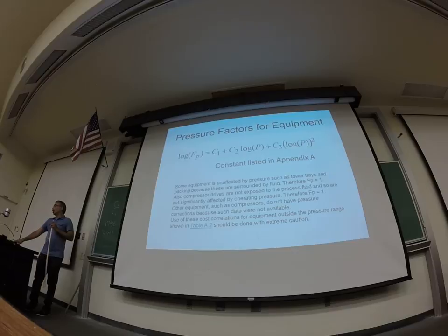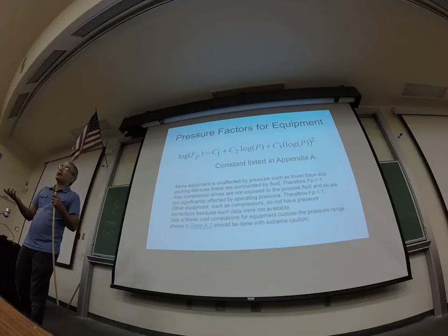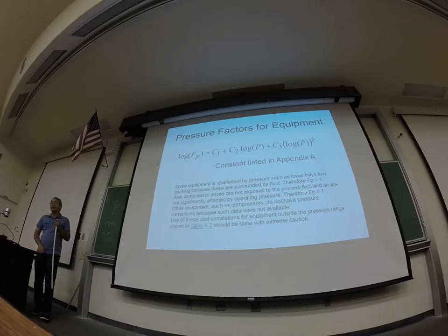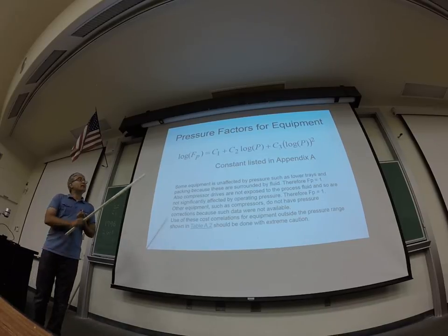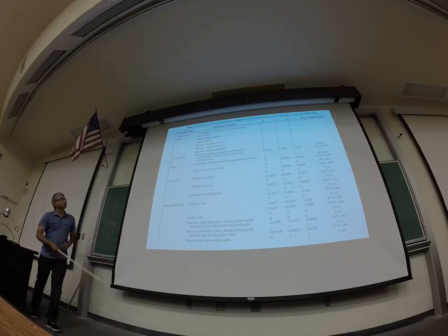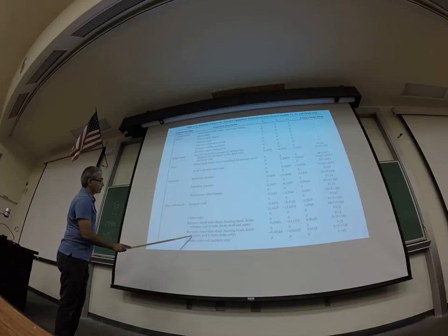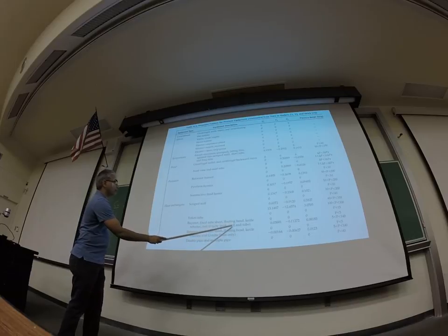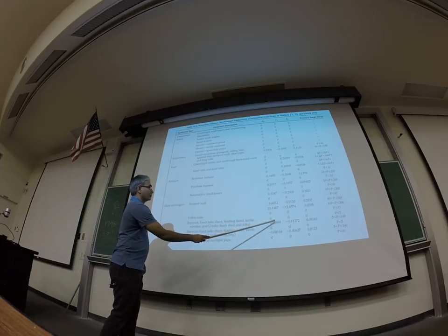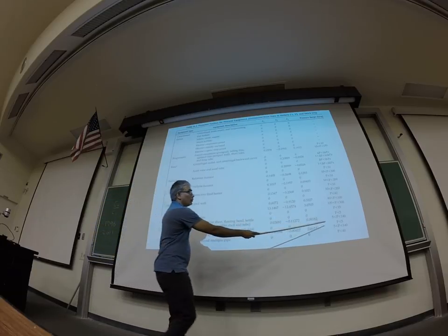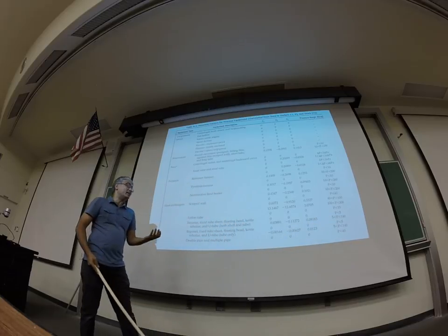Okay, all right, so we are left with FM and FP. Now, what is FM? Look at the materials of construction. What is FM here? 1. The only thing left here is FP. So to get FP, what do we need? C1, C2, C3. So we have another table to find C1, C2, C3. Heat exchangers, floating head. Okay, there's 0, 0, 0, and then this is between... what was the pressure there? Pressure was exactly 5, right?